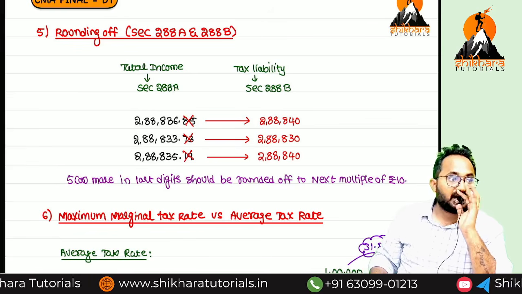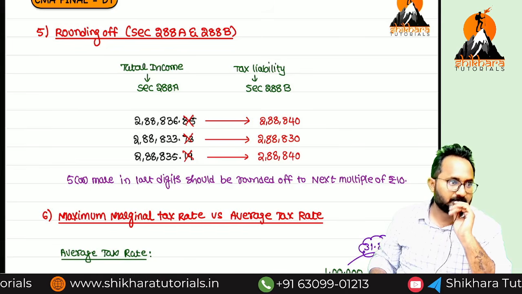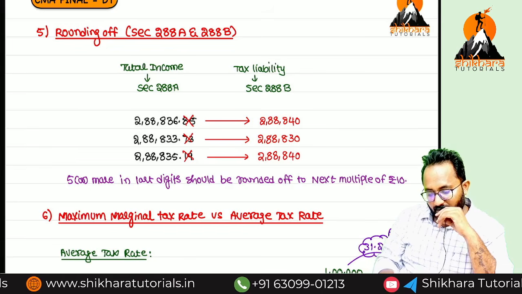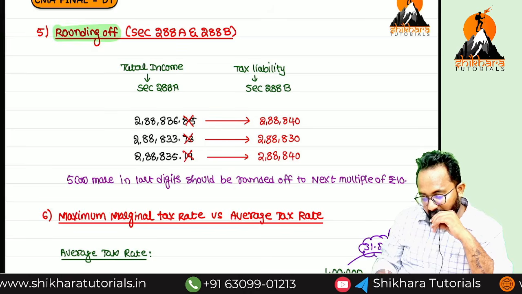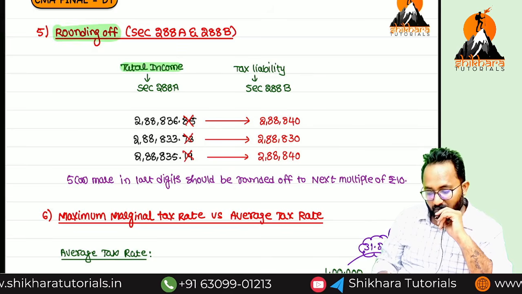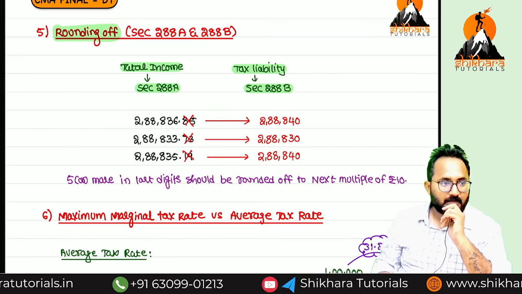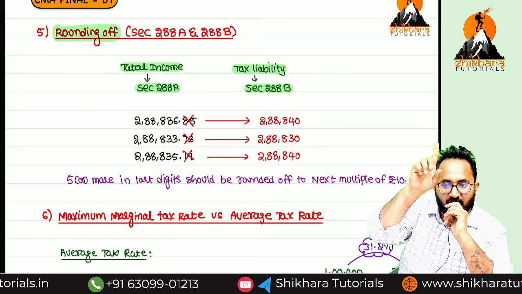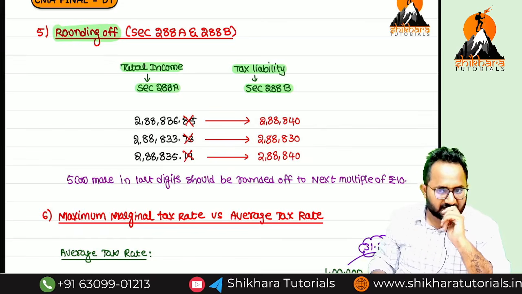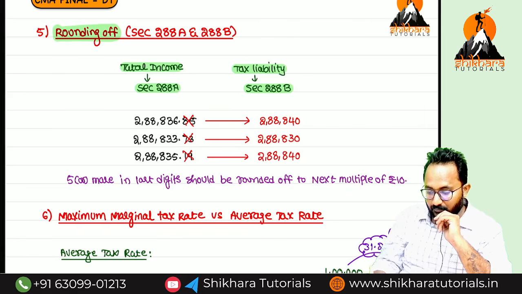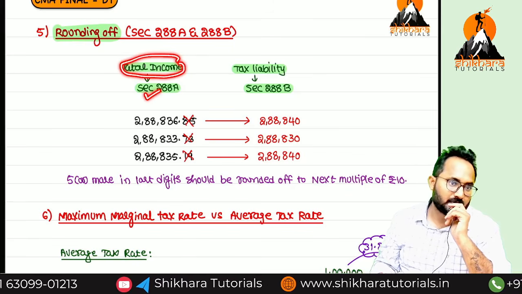Rebate under marginal relief concept is important, that is available only in default tax regime. Next important: rounding off, two things we can do. One is total income, section 288A provision, and tax liability, 288B. If you aggregate the 5 heads, you will get gross total income. Remove chapter VI-A deductions, you will get total income. Yes, the total income always you should round off.